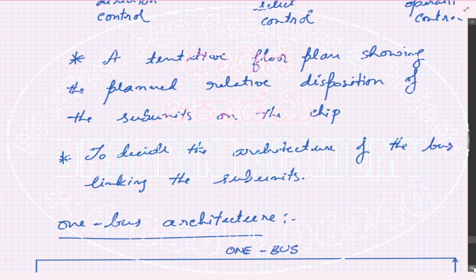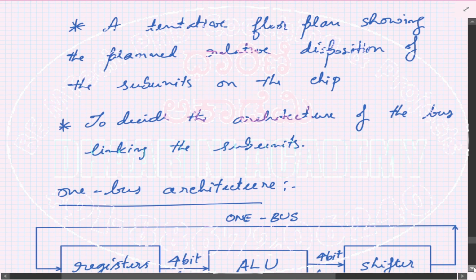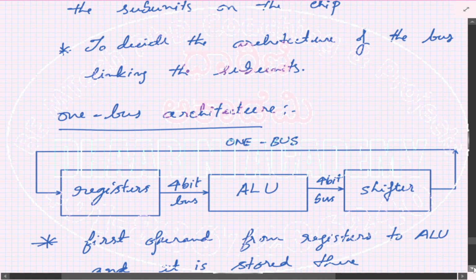Right. Once that is done, then in the next step, you go for a tentative floor plan. In the sense, out of these blocks which you have selected, where you want to place each one of them. Because we already know that in the hierarchy, whichever communicates regularly should be close to each other, and whichever is not communicating so regularly, you can place away. So according to that rule, you place them tentatively.